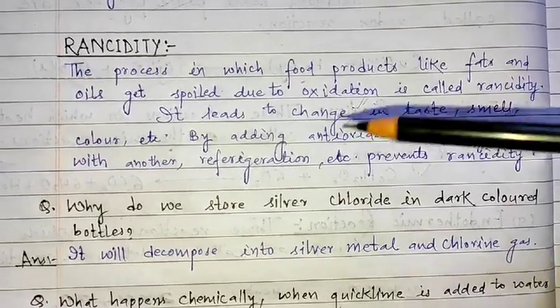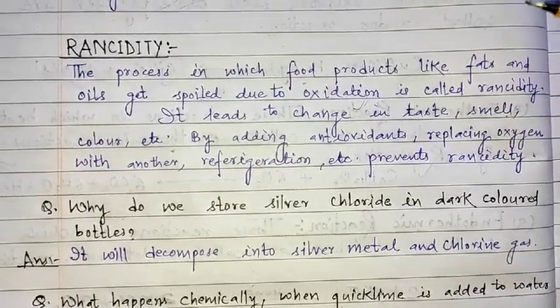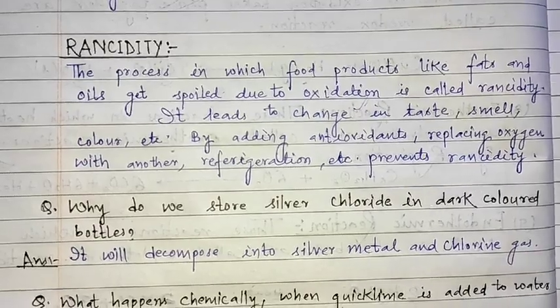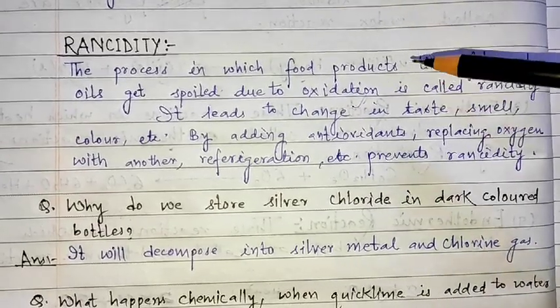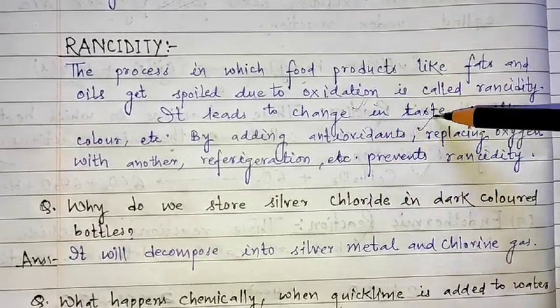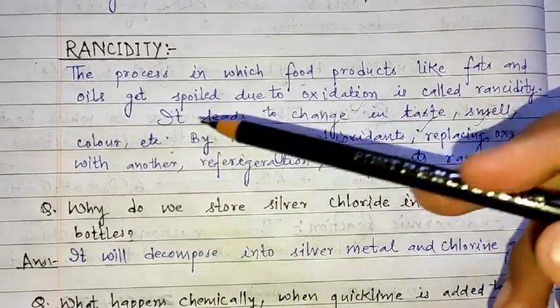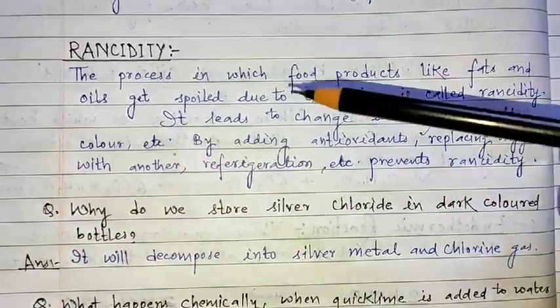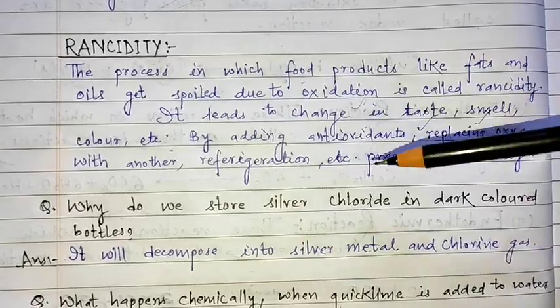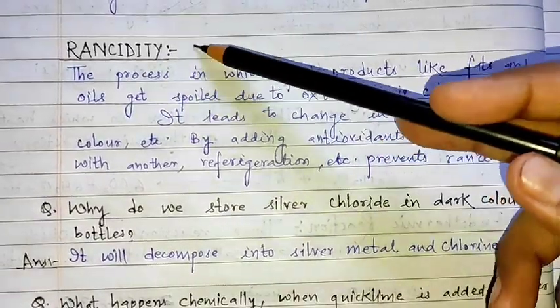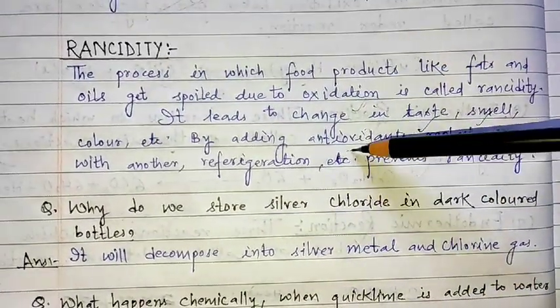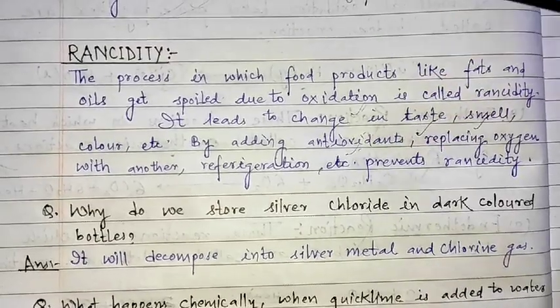So generally, how can we understand that the food which you are going to eat is not eatable when it is rancidized? Simply it will change its taste, smell, color, texture, etc. Okay, so how can we reduce or prevent the rancidity? Simply by adding antioxidants.